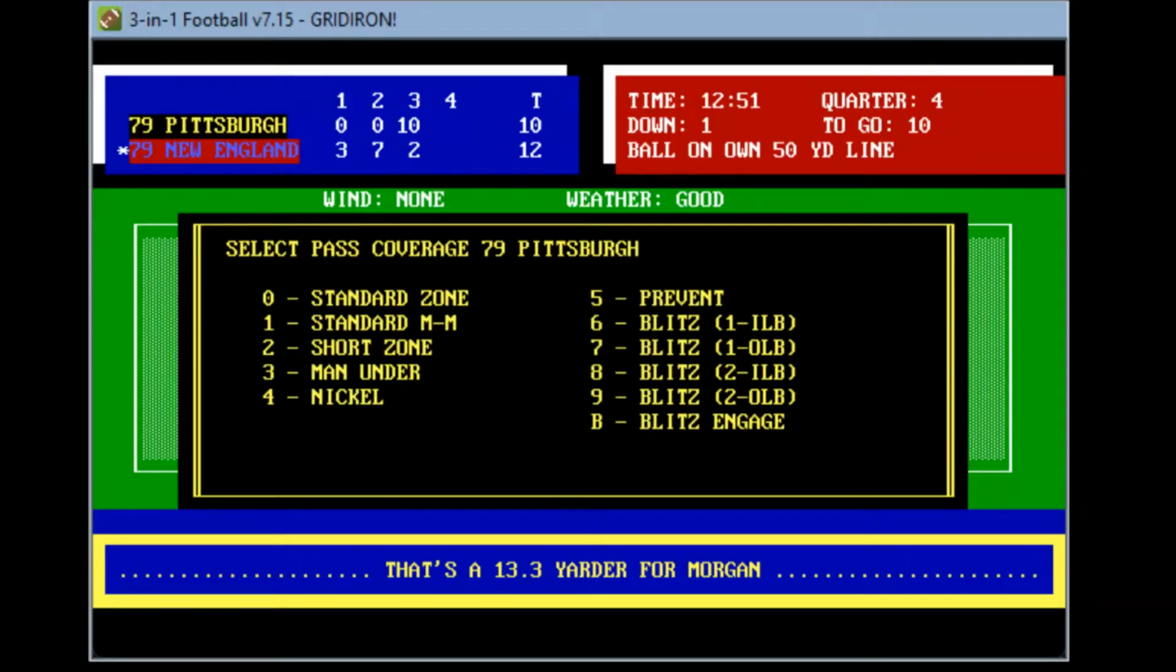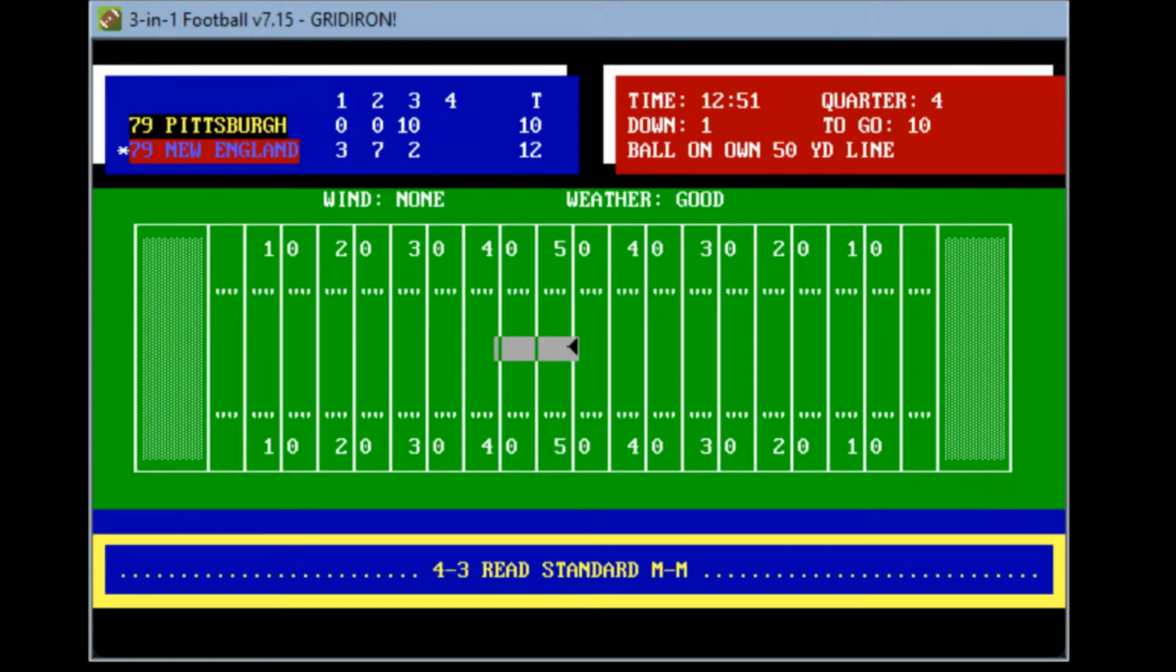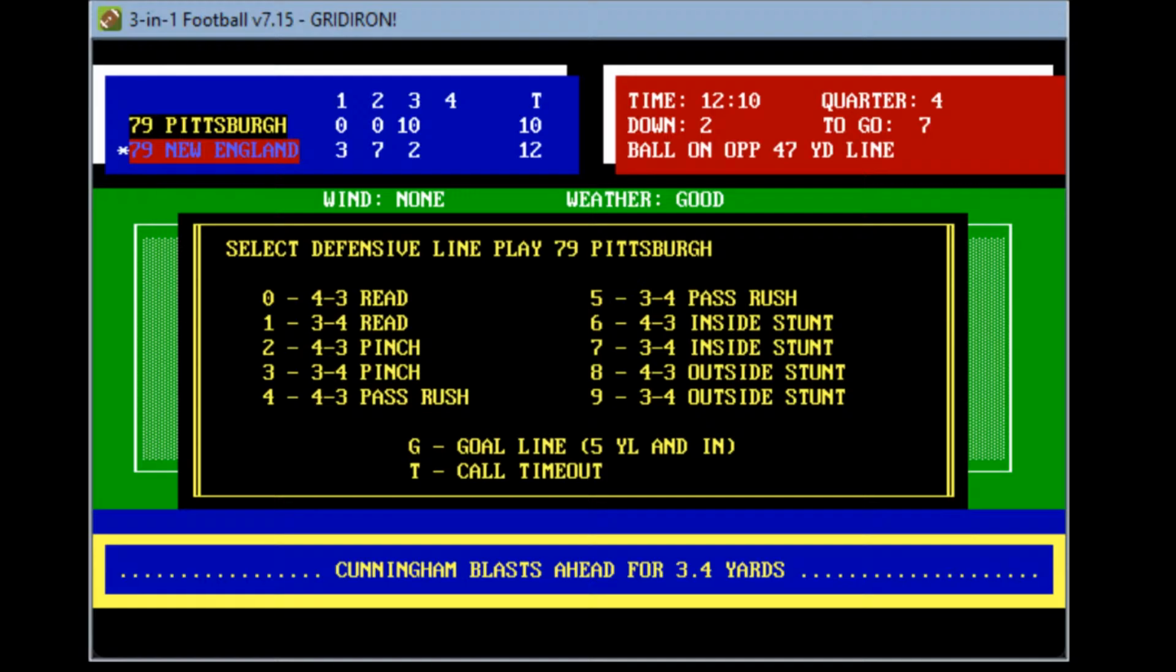So now Pittsburgh will come out, probably standard man to man. See what happens. Takes the handoff, gives to Cunningham out to the 47, maybe gets 3. 2nd and 7 at the Steeler 47. 12 minutes to play here in the fourth.